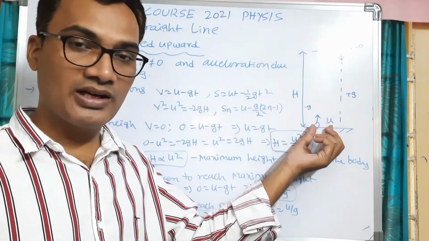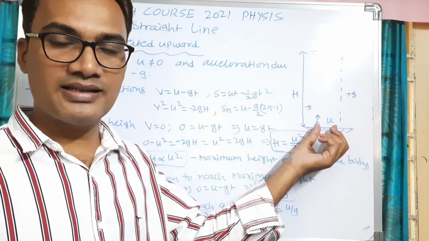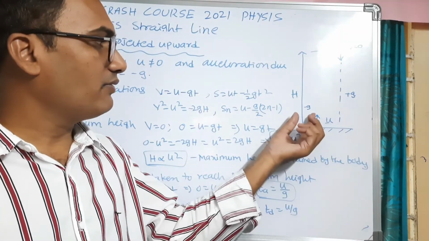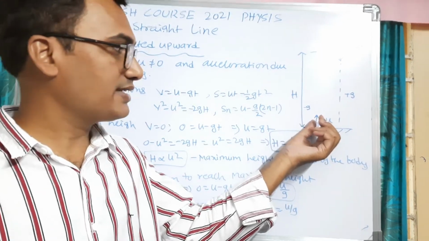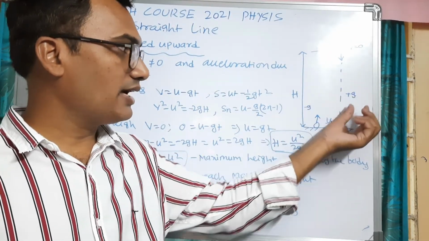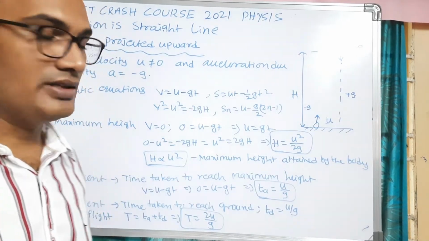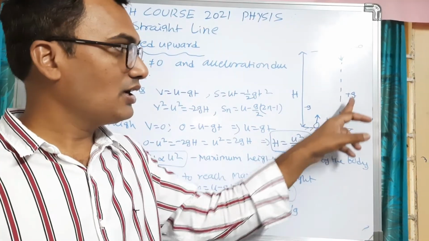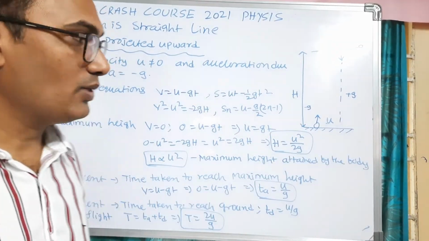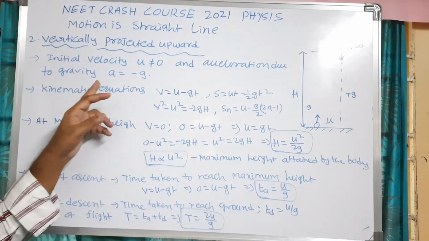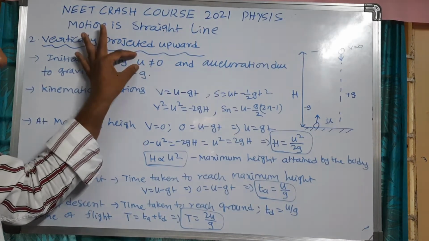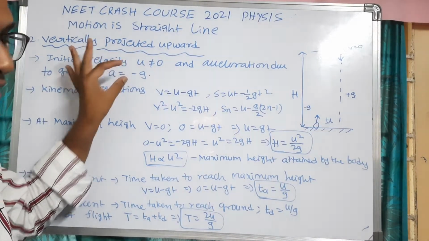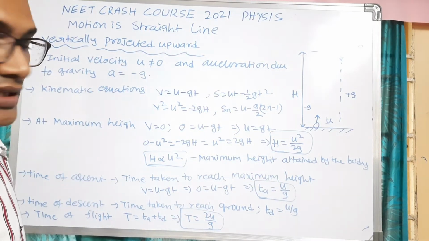When an object is in vertically upward motion, initial velocity is not equal to 0. And when it is moving upward, acceleration due to gravity is negative, as we have discussed. And when it is falling down, acceleration due to gravity is positive. Upward is negative. When it is falling down, it is positive. So here we have to remember two points. Initial velocity is not equal to 0 and acceleration due to gravity is negative when it is projected vertically upward.